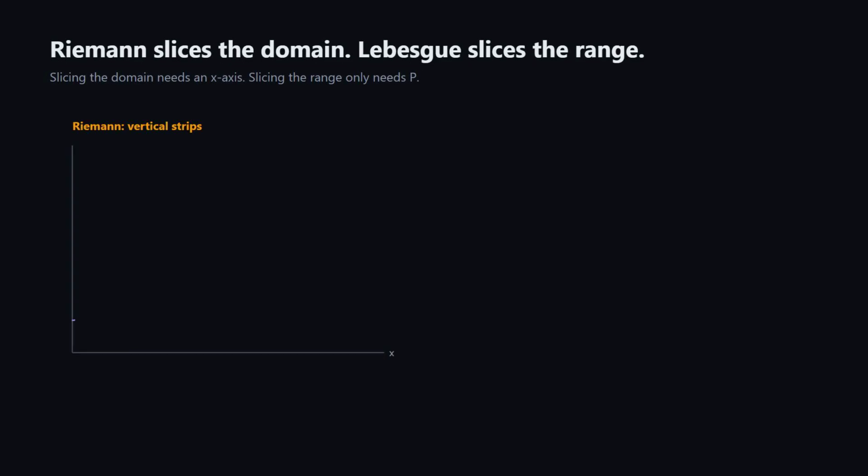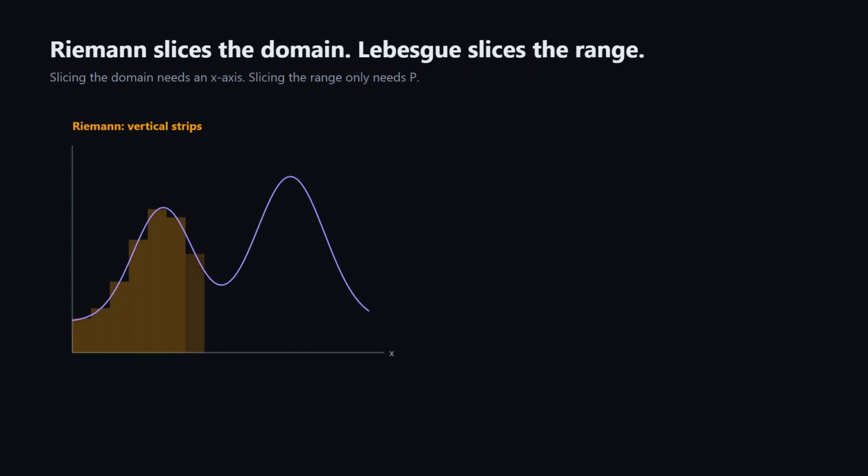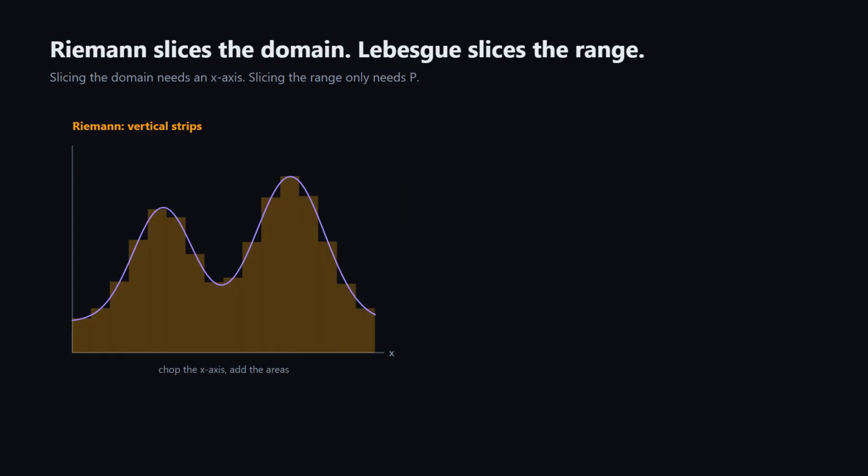Here is the key move. Riemann integration slices the domain. Chop the x-axis into thin vertical strips and add up the area of each strip. But on an abstract sample space omega, there is no x-axis to chop. The outcomes might be coin flips or entire Brownian paths. There is nothing to slice.